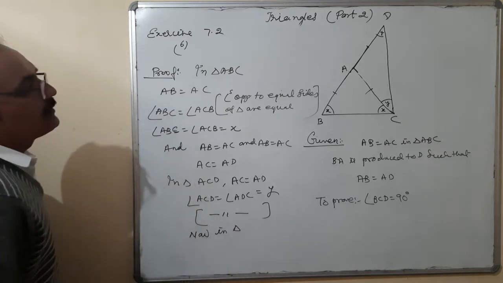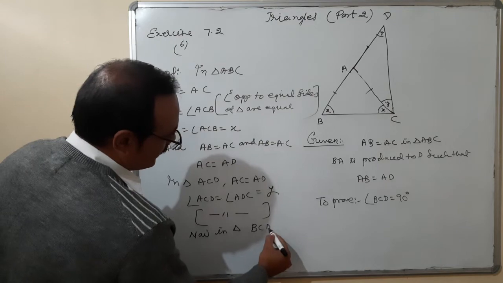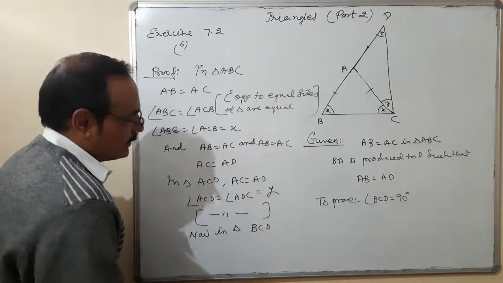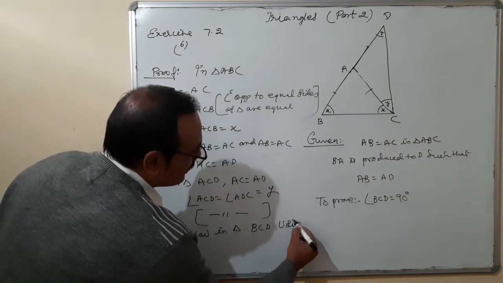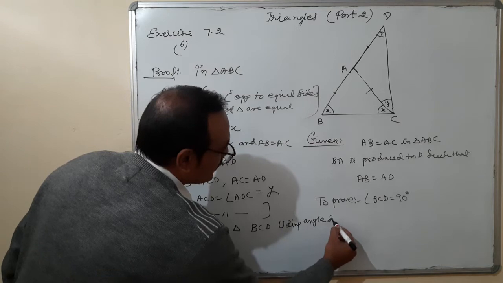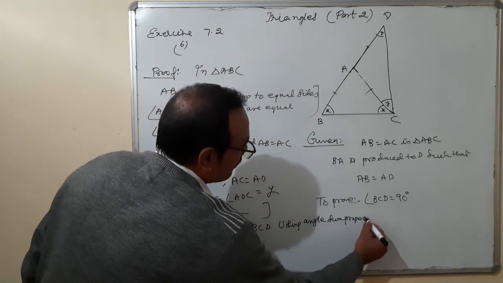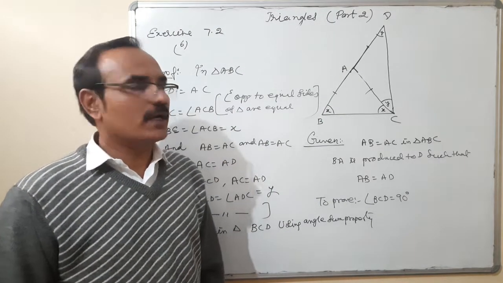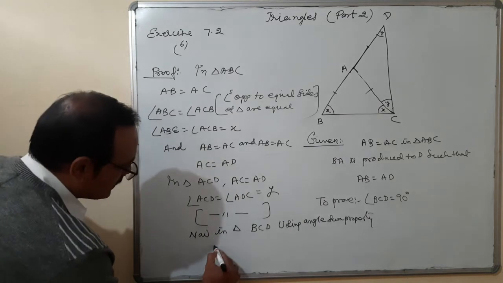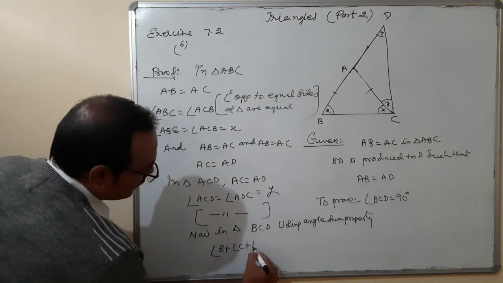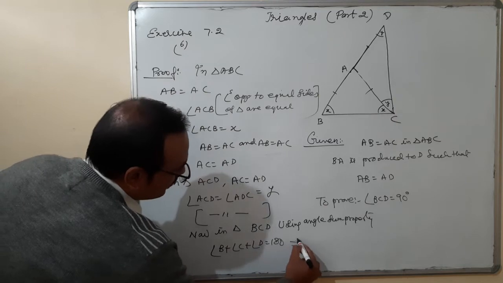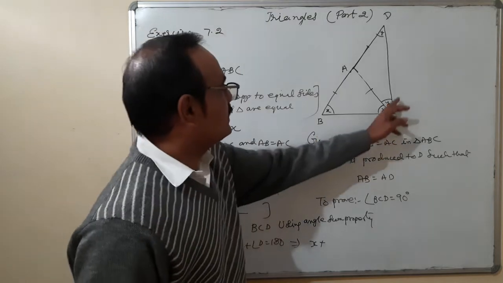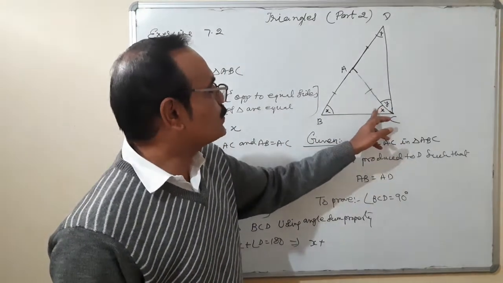Now in triangle BCD, using the angle sum property: the sum of the three angles of a triangle is equal to 180 degrees. Angle B plus angle C plus angle D is equal to 180. Angle B is x, angle C is the total of these two angles, x plus y, and angle D is y.